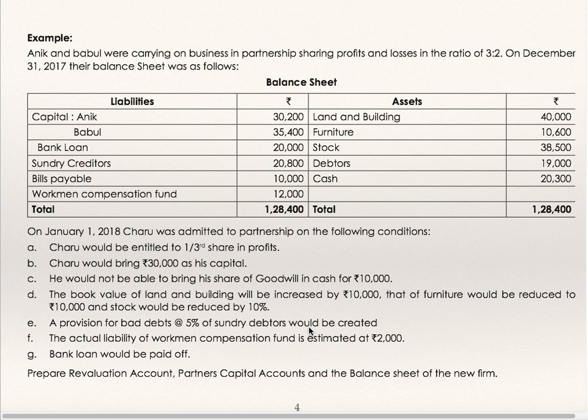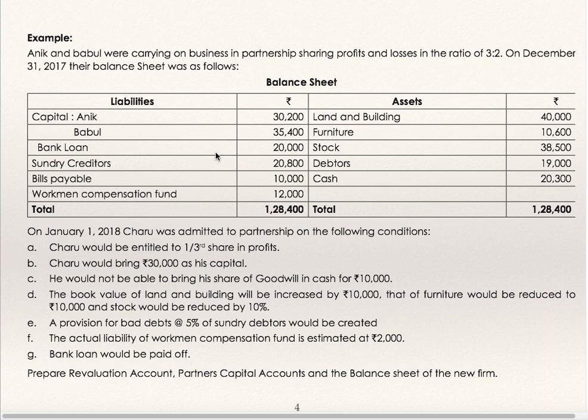Provision for bad debts 5% on debtors would be created. 5% of sundry debtors 19,000 to be debited to revaluation account. Actual liability of workmen's compensation fund is estimated at 2,000. Workmen's compensation fund they have created 12,000, but actual liability is estimated at 2,000 only. So the excess fund of 10,000 is to be written off. It will be distributed to old partners in old profit sharing ratio, that is workmen's compensation fund account debit 10,000 to old partners in 3:2, or the 10,000 you can transfer to revaluation also, same effect.